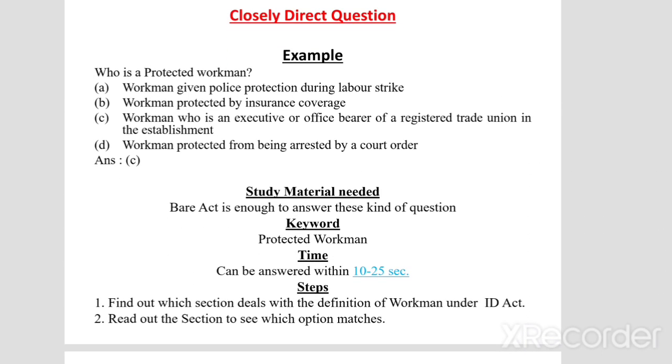Then another category is closely direct question. Example: who is a protected workman? You will get 4 options, and what kind of study material is needed for these kinds of questions? Usually the Bare Act is enough. And the keyword: we'll have the keyword protected workman here, because this question talks about a protected workman. Usually the time taken will be 10 to 25 seconds.